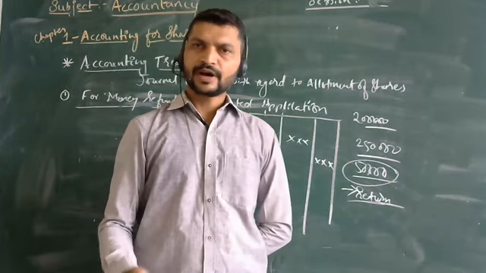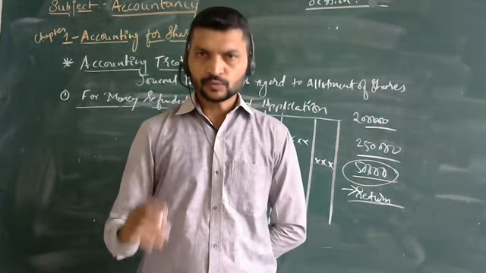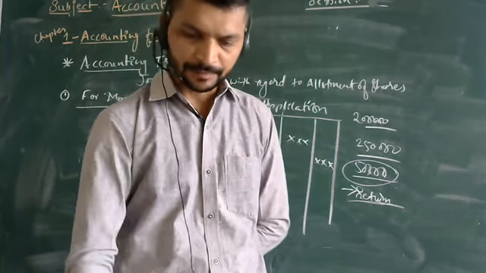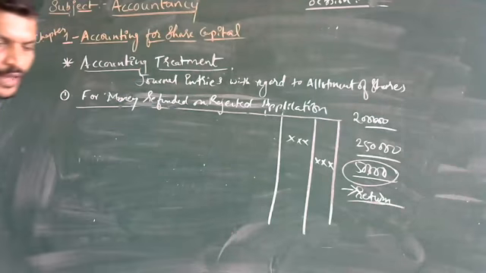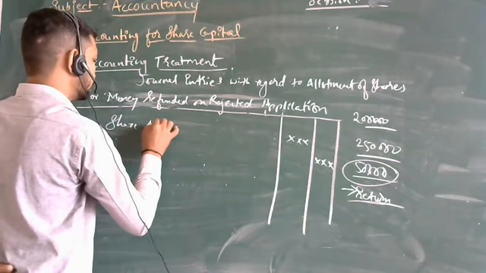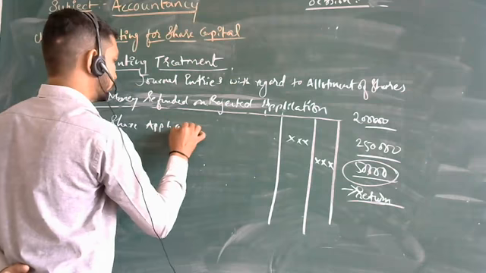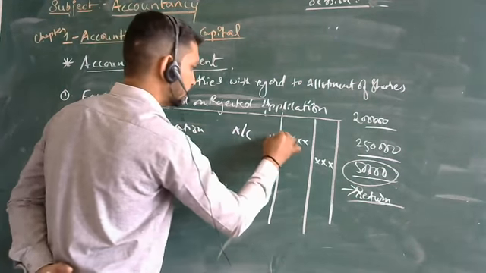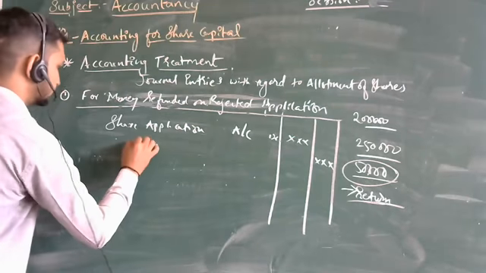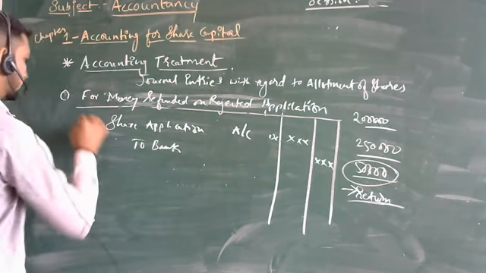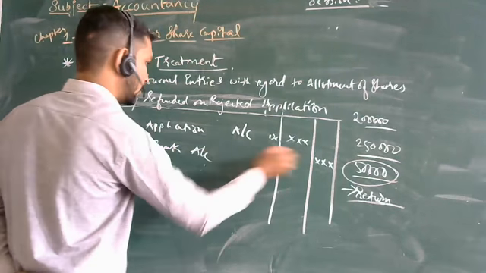The money for the applications you are rejecting should be transferred back to them. So it will be share application account debit to bank account.